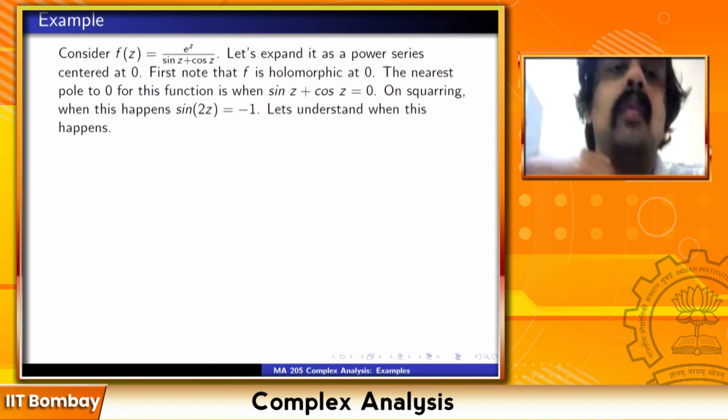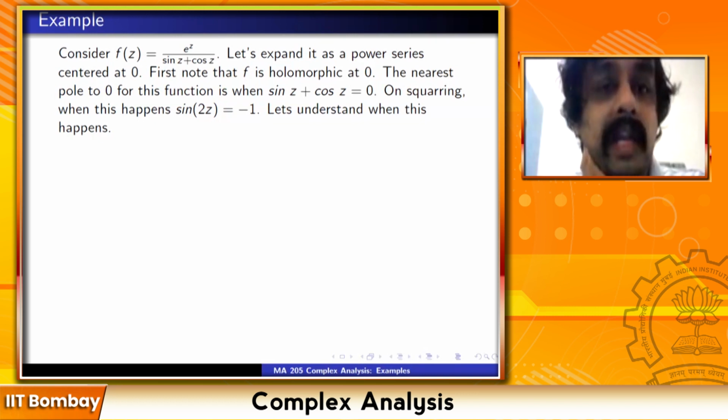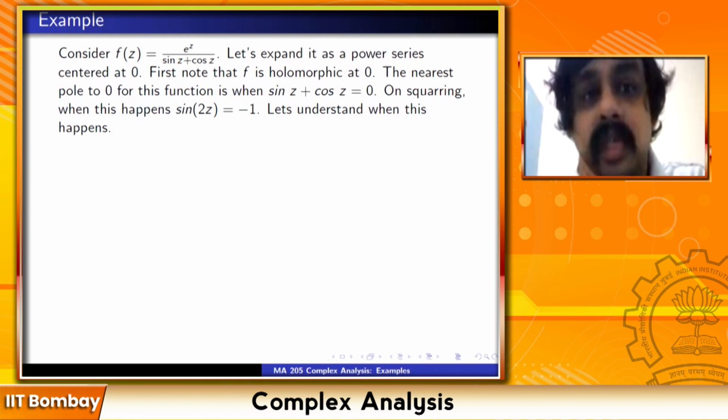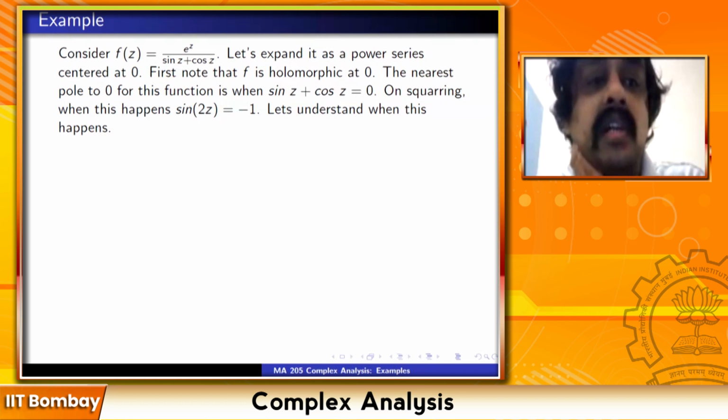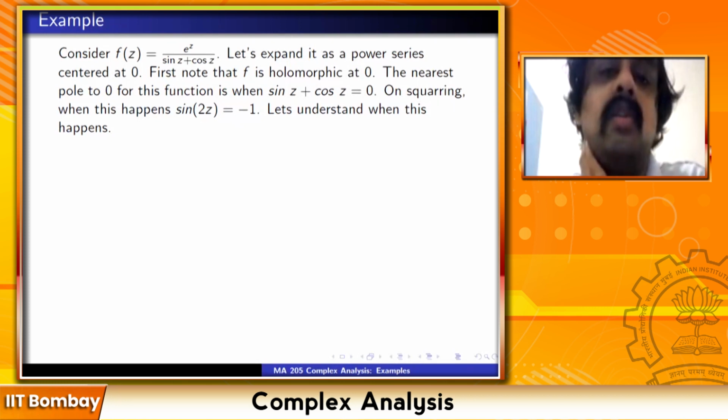Let me recall one little point here. When I say something is holomorphic at a point, by definition, it means that it's holomorphic in some open neighborhood of that point. If you go back to the first lecture, what does it mean to say that a function is holomorphic at a point z0? It means there is an open neighborhood of z0, an open set containing z0, on which the function is holomorphic. That is our definition of something being holomorphic at a point.